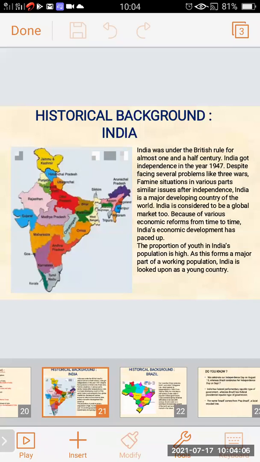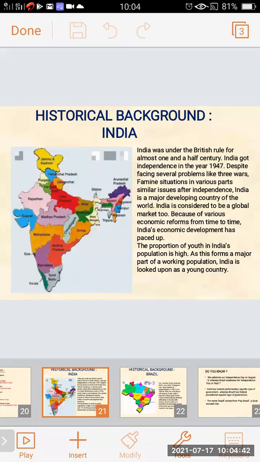Fill in the blanks or true or false questions come on this sentence. India is considered to be a global market too. India is also considered a global market in the world. Because of various economic reforms from time to time, India's economic development has paced up. Because of development in different fields, different technology, and in the occupation of the people, new inventions are going on.